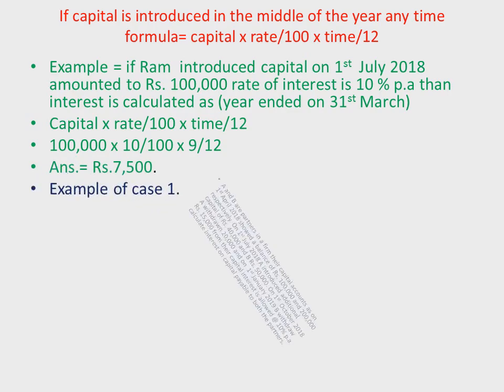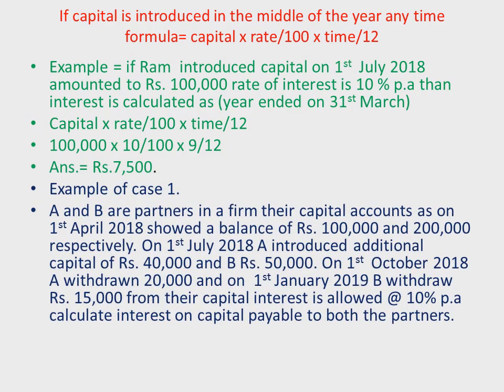Here is an example from case 1. A and B, 2 partners. Their capital account as on 1st April 2018 showed a balance of rupees 1 lakh and 2 lakh. 1st April means the opening date of the financial year. So the capital of rupees 1 lakh and 2 lakh is opening capital. On 1st July 2018, both the partners introduced additional capital, and on 1st October, A withdrew, on 1st January, B withdrew. Rate of interest 10% per annum.